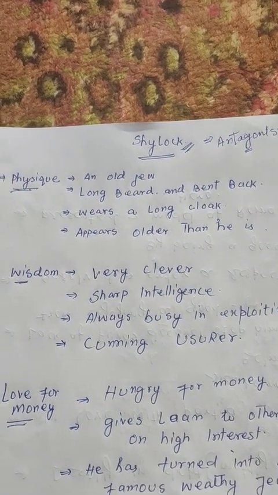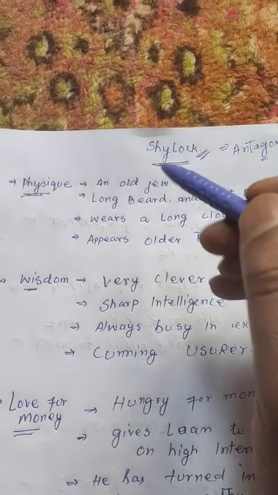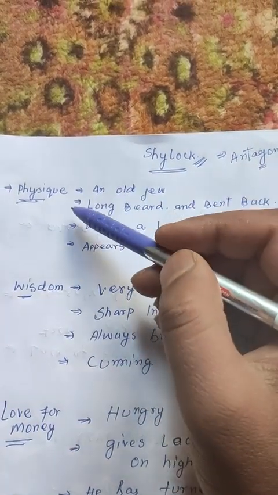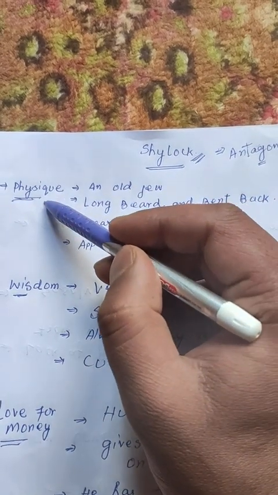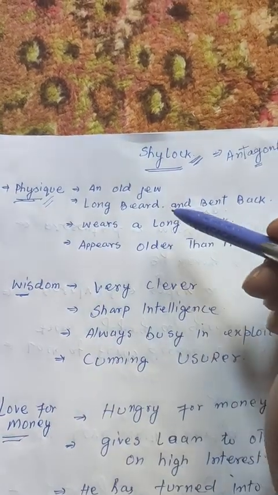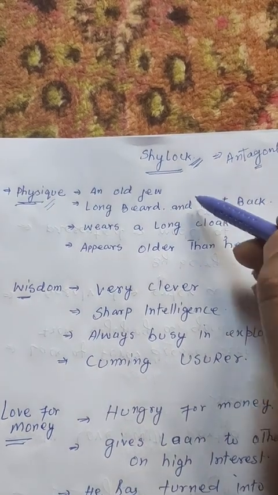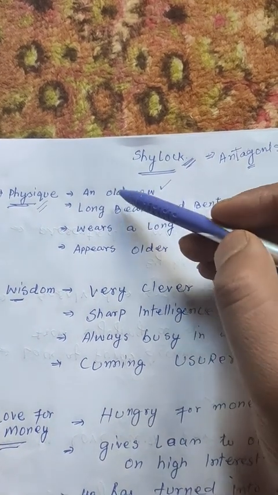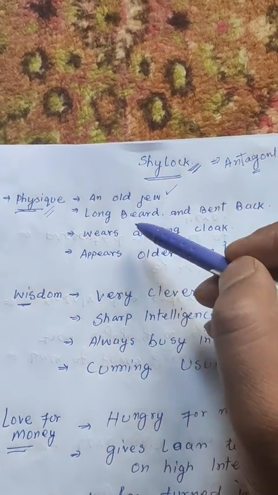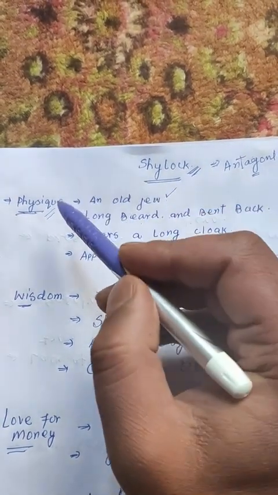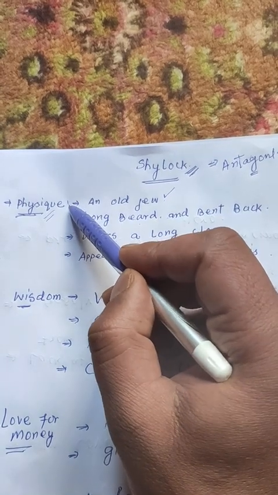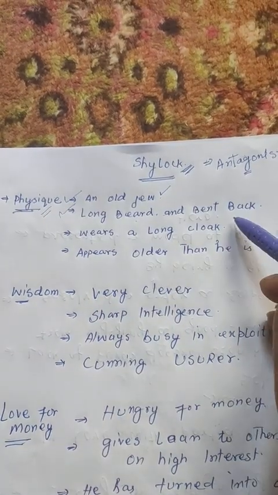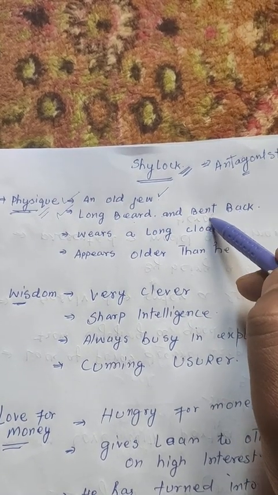Talking about Shylock, as you can see, I've divided his character into certain points. As far as his physique is concerned, Shylock is an old man. He's a Jew by religion, so he's an old Jew. He has a long beard and his back is bent.